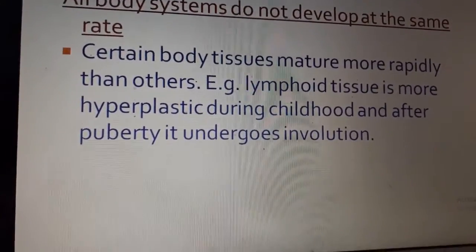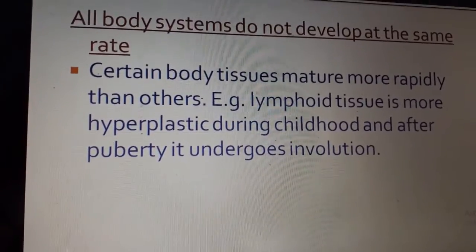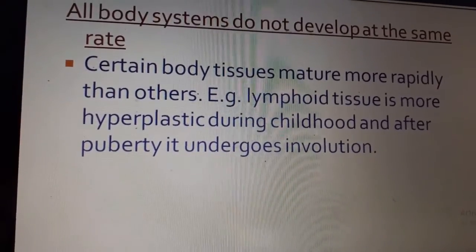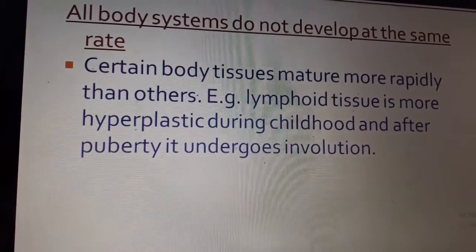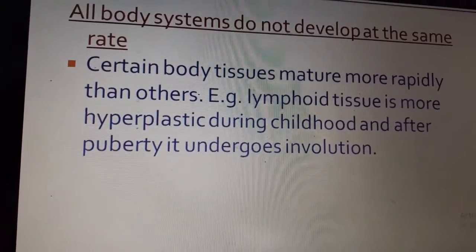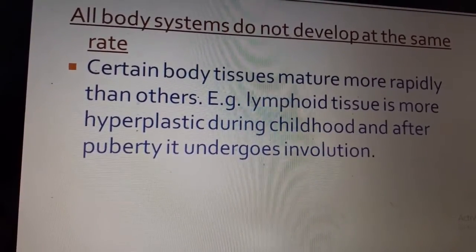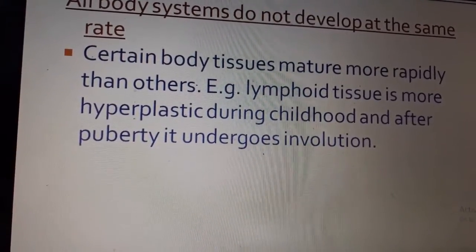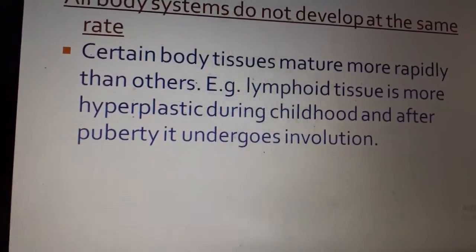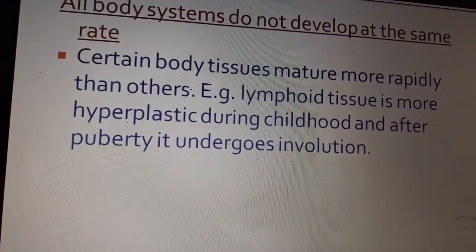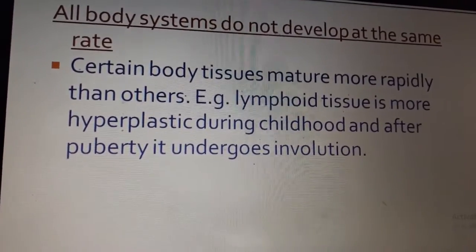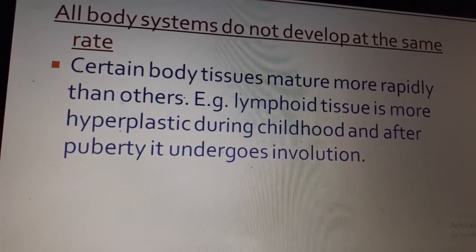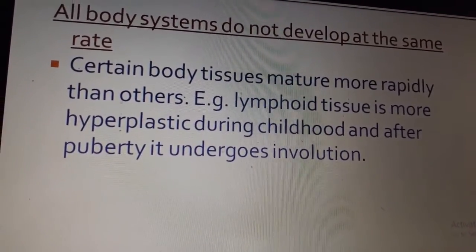All body systems do not develop at the same rate. The different body systems, if you see the body tissues, they mature differently, and certain body tissues mature rapidly compared to the others. For example, the lymphoid tissue is bigger or hyperplastic during childhood, and then as it progresses to puberty, it undergoes involution. For example, the tonsil and the adenoids of a child are bigger compared to adulthood. As the child grows, the tonsil and the adenoid or lymphoid tissues regress and become smaller.